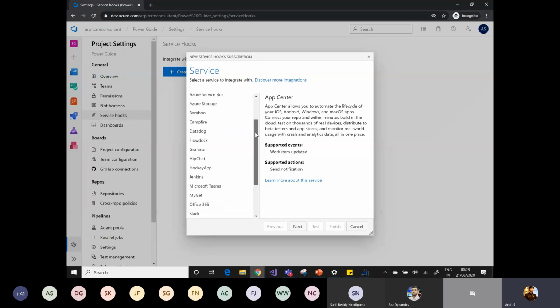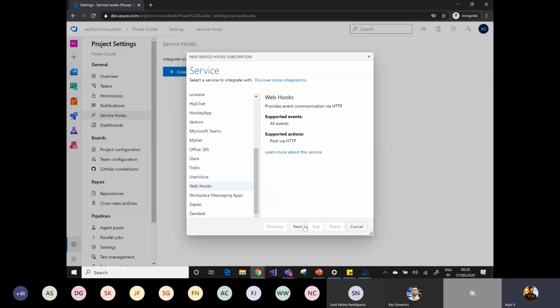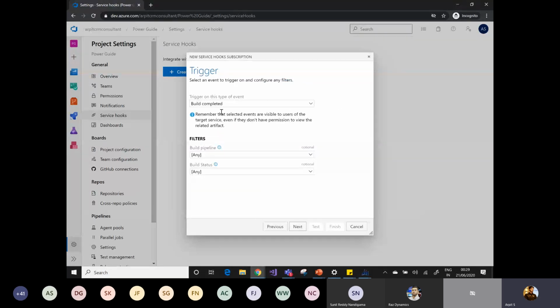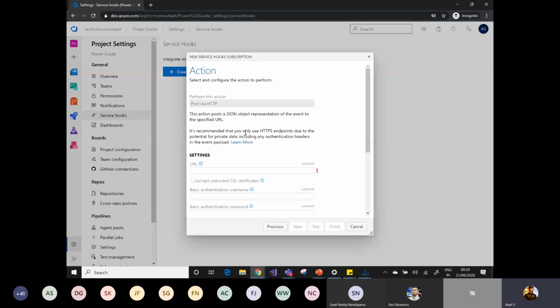so if I go to the webhooks, go to the next. If you can see here, it's asking the build pipeline, which pipeline artifacts you want to publish. So I can simply select the build pipeline, go to the next, and you can simply provide the URL. If you are aware of the Power Automate solution, in Power Automate there is a trigger option available, that HTTP trigger, right?